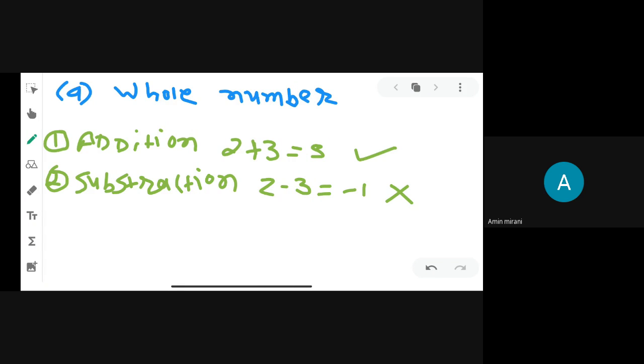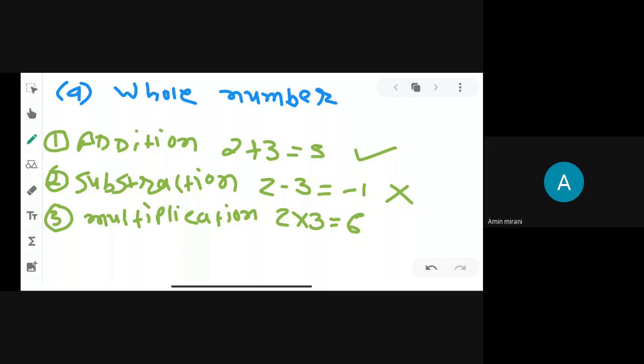Now the third mathematical operation is multiplication. In multiplication, you can see 2 into 3, we get the answer 6. So you can see 2 and 3 are whole numbers and we get 6. It is also a whole number. So we can say that it is closed under multiplication.